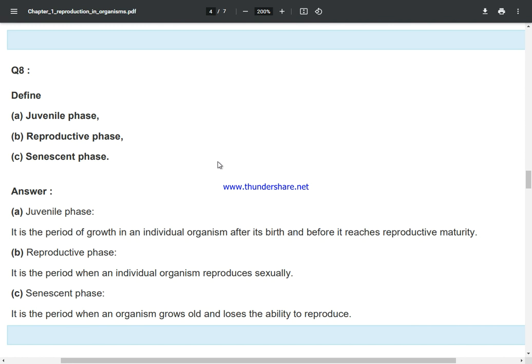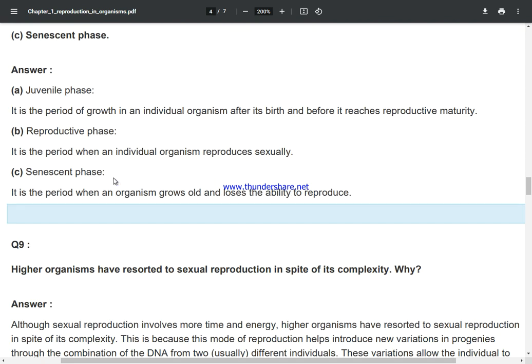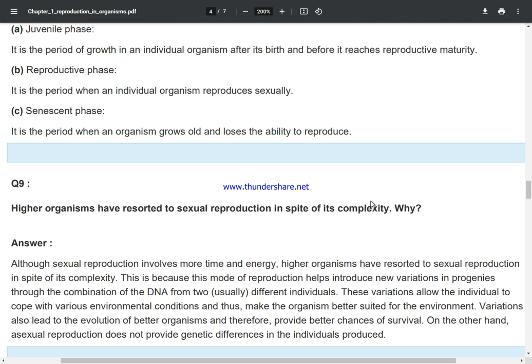Define juvenile phase. Juvenile phase is the period of growth in an individual organism after its birth and before it reaches reproductive maturity. Reproductive phase is the period when an individual organism reproduces sexually. Senescent phase is the period when an organism grows old and loses the ability to reproduce.